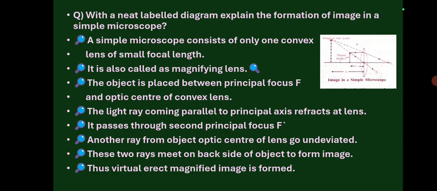Here, as a point, I just kept a magnifying lens. A convex lens of a small focal length is placed in a circular frame and a handle is attached to it. That we call a magnifying lens. For what will we use this magnifying lens? Old people, or if any small letters are there, to enlarge those letters and read, we will use a magnifying lens. Okay. So now let us see how the image is formed in such a simple microscope.